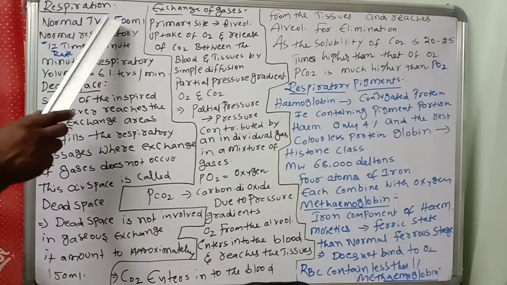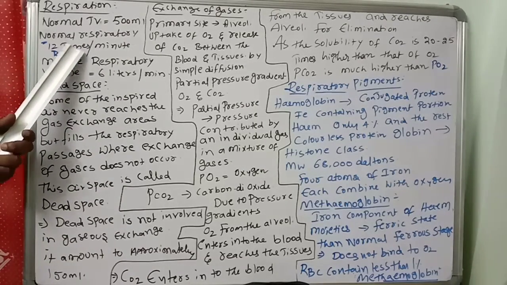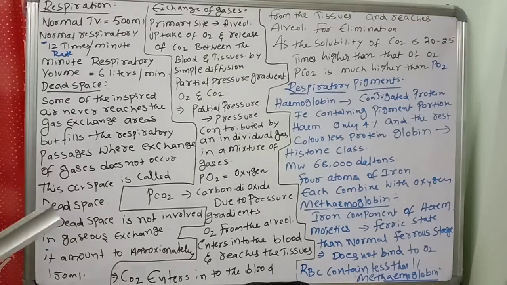Normal tidal volume, how much? 500 ml. Normal respiratory rate, 12 times per minute. Respiratory volume, 6 liters per minute. That you should remember. Next, dead space. What is this?